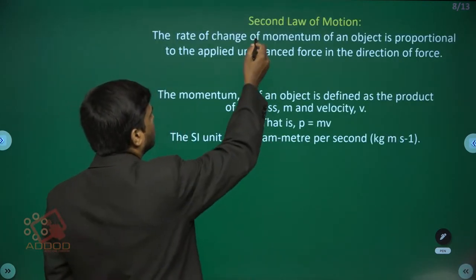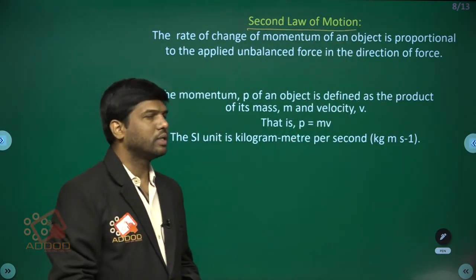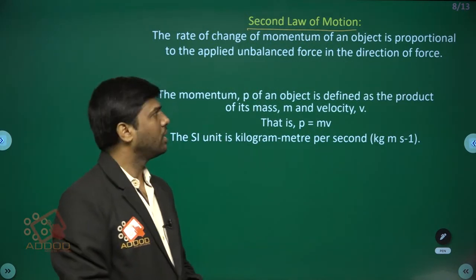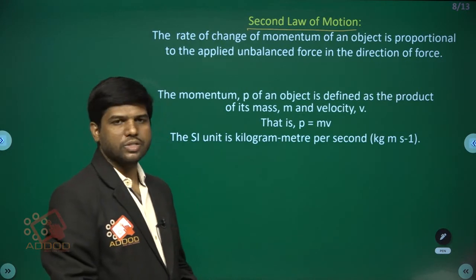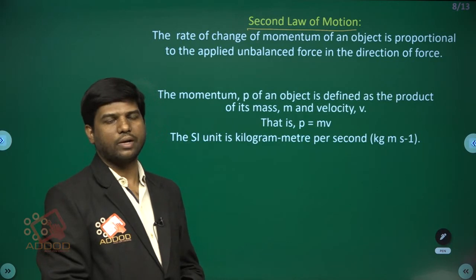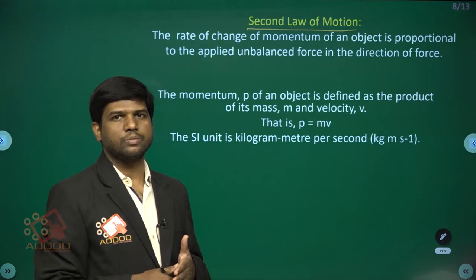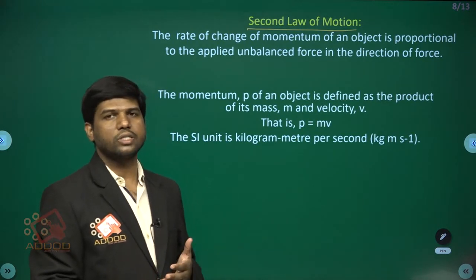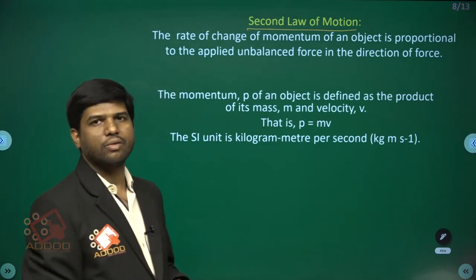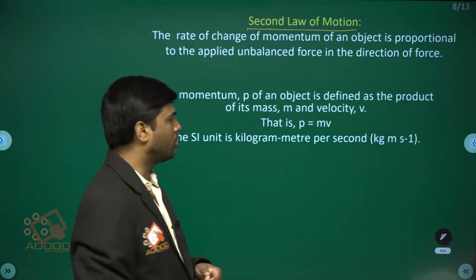According to the second law, the rate of change of momentum of an object is proportional to the applied unbalanced force in the direction of the force. It means the rate of change of momentum is directly proportional to the applied external force. If you apply force on an object, then there is a change in its momentum. What is momentum? The product of mass and velocity is called its momentum. Every moving object has a momentum.